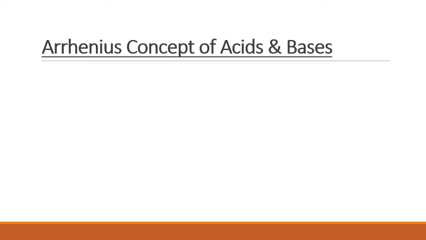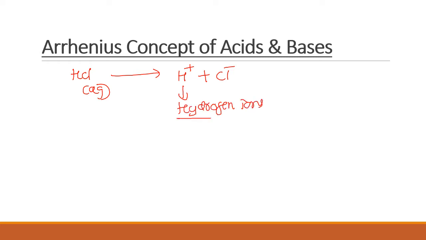Now let us discuss Arrhenius' concept of acids and bases. According to Arrhenius, an acid is a substance that, when dissolved in water, produces hydrogen ions, H plus ions. If you dissolve HCl in water, it produces H plus ions. If hydrogen ions are formed, that confirms the given substance is an Arrhenius acid.